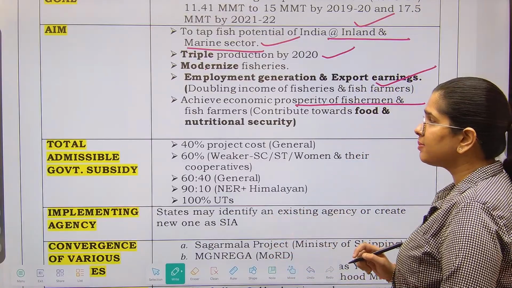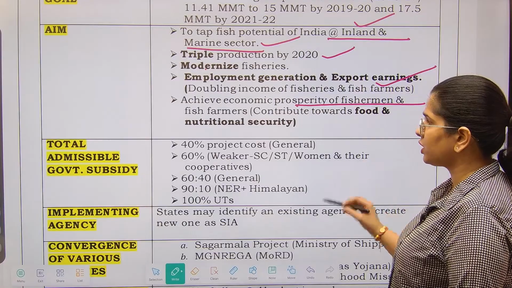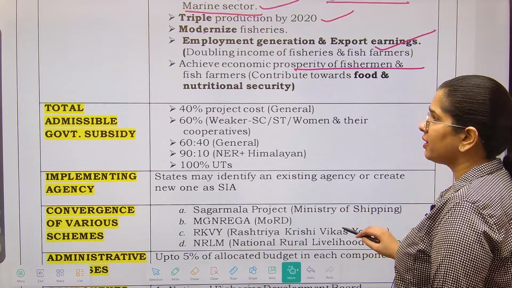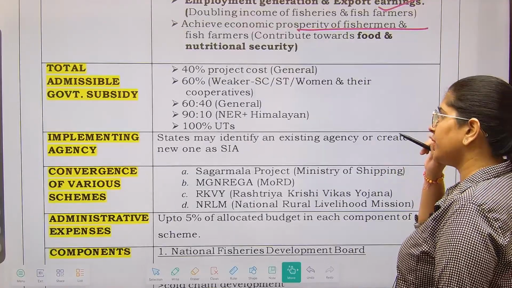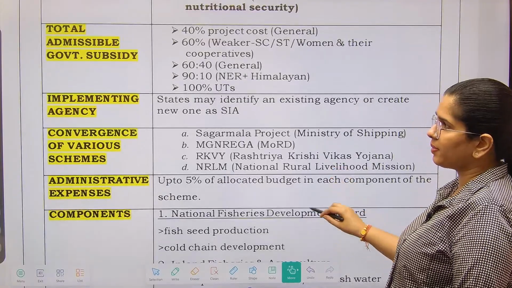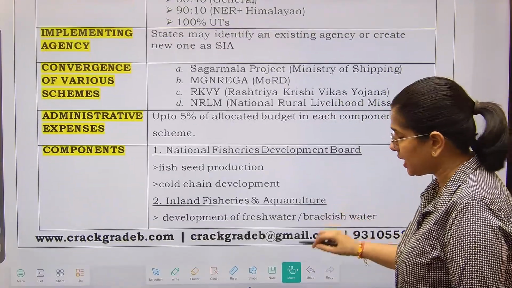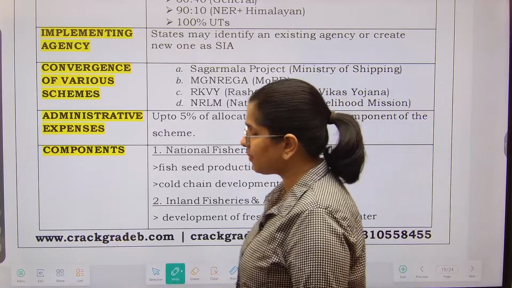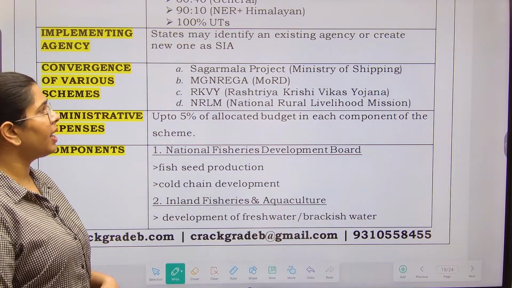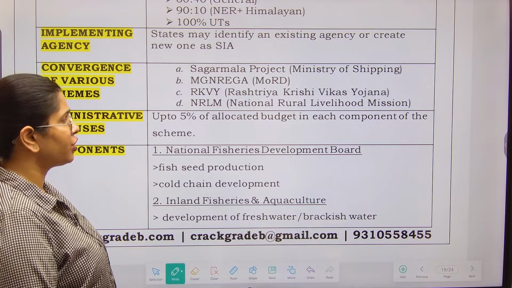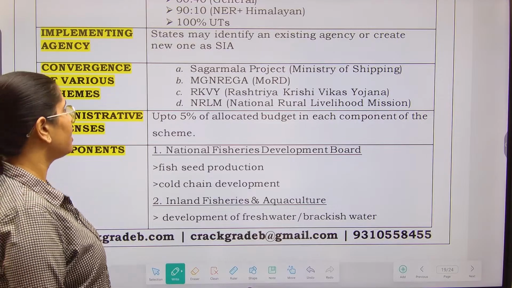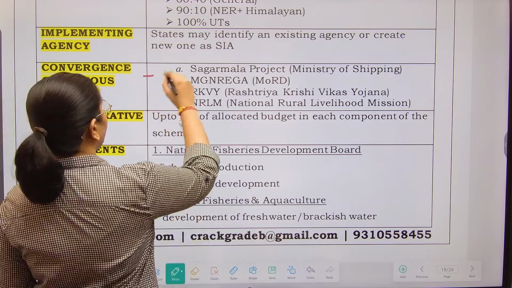So total admissible government subsidy: 40% of project cost for general states, 20% for weaker sections SC/ST, women and their cooperatives, 60/40 for general states, 90/10 for northeastern Himalayan region, and 100% will be provided to the UTs. Convergence with various schemes, that means what are the other schemes that we will be working with. So that is Sagarmala project, MGNREGA, Rashtriya Krishi Vikas Yojana, National Rural Livelihood Mission. So these are the convergences that we will be doing.